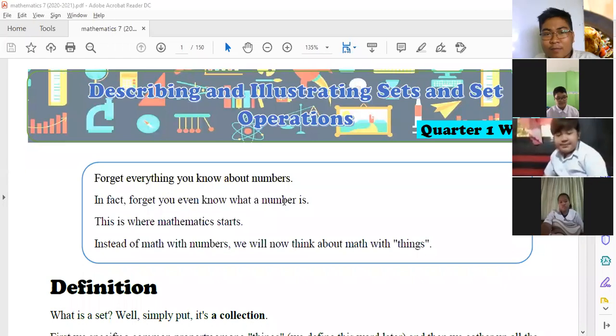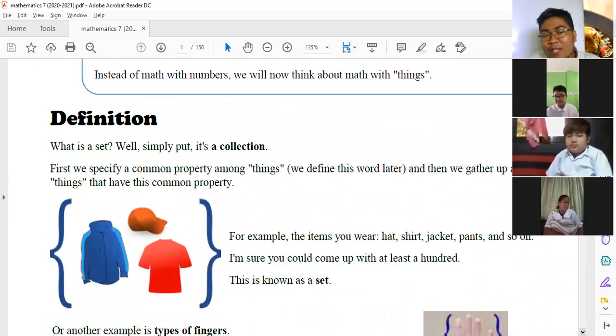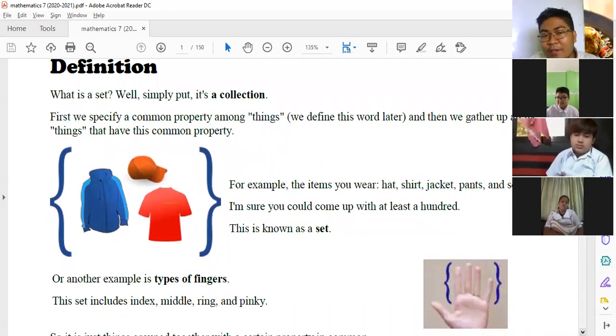Ayan, so last meeting, we have discussed the sets and the set operations. Set. So, what is set again? It's a collection. It is a collection of well-defined things or objects. terms.